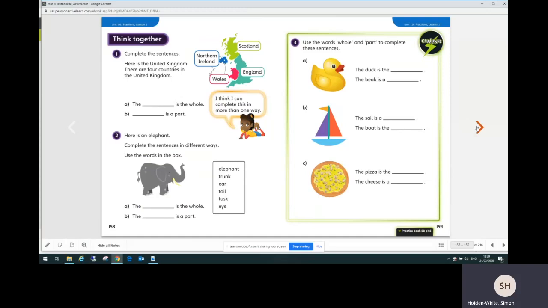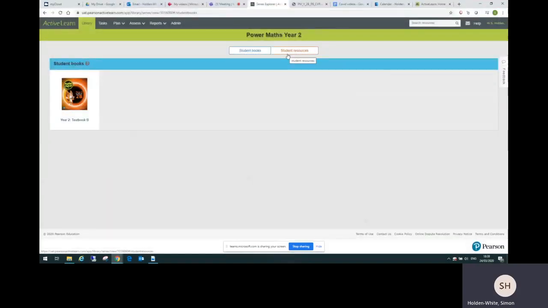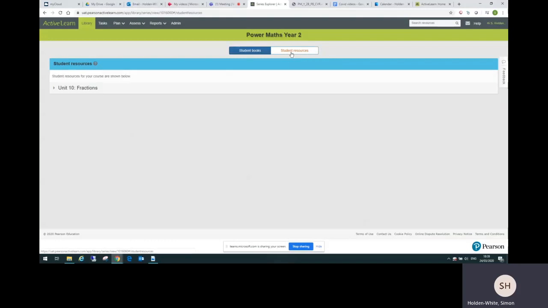And then finally, you've got to the challenge at the end of this section, which should be okay for all children to have a go at once they've worked through the steps that lead up to it. So once you've worked through all those 4 pages, the next thing would be to work through the practice book pages for this lesson. So if I click away from that and go to the Student Resources tab, that's where I'll find Practice Book B, and I can open that there.